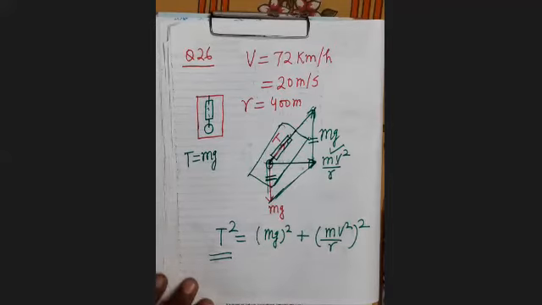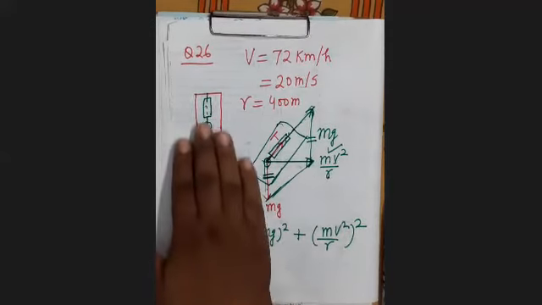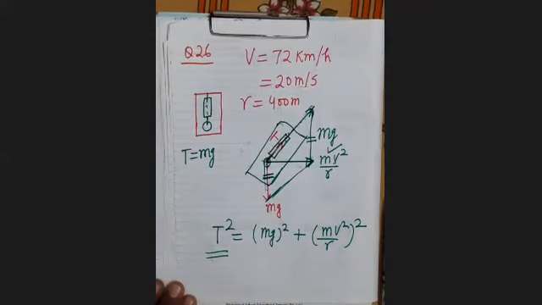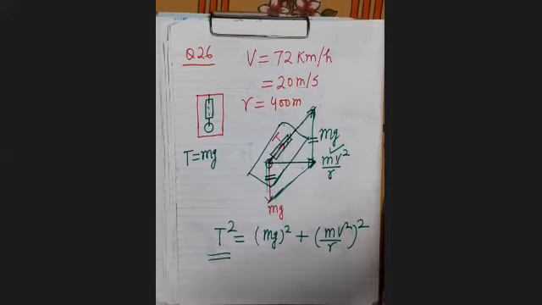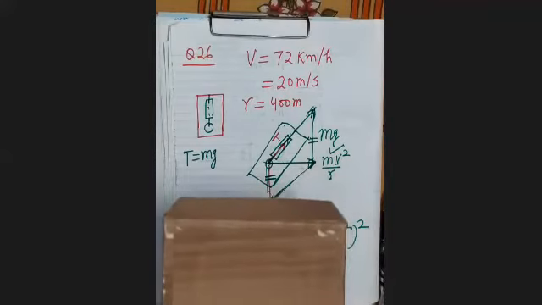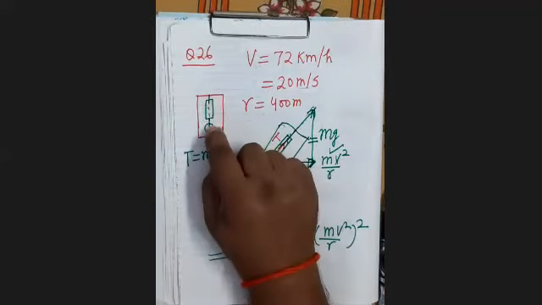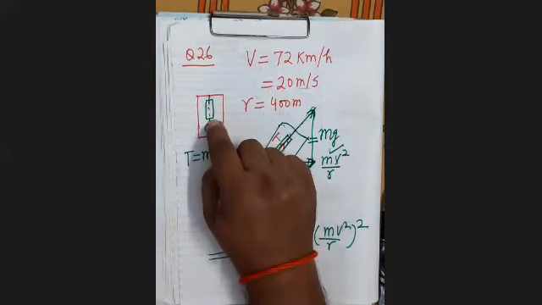As long as the train is moving on the straight path, the spring balance will be in the vertical position.